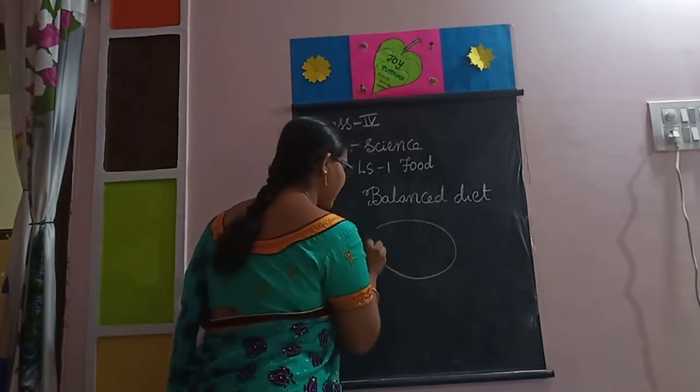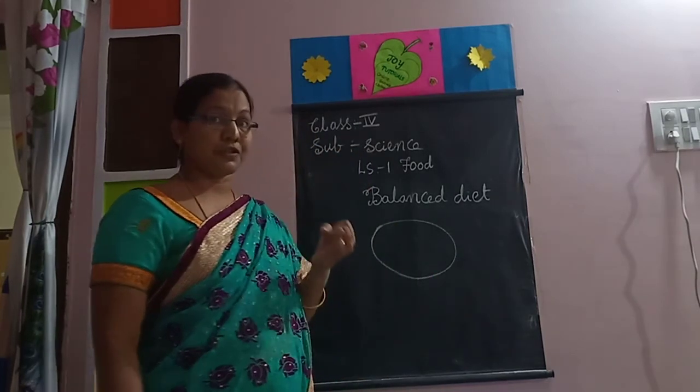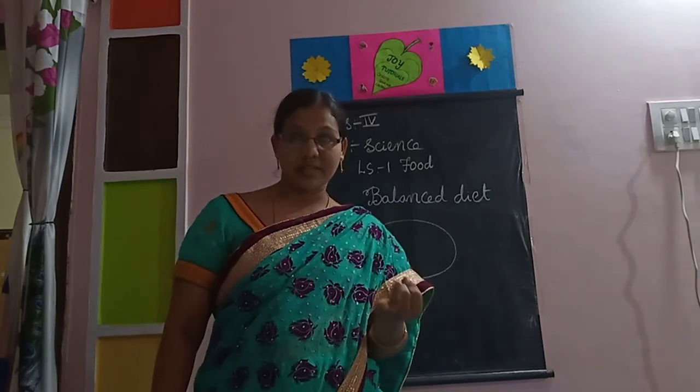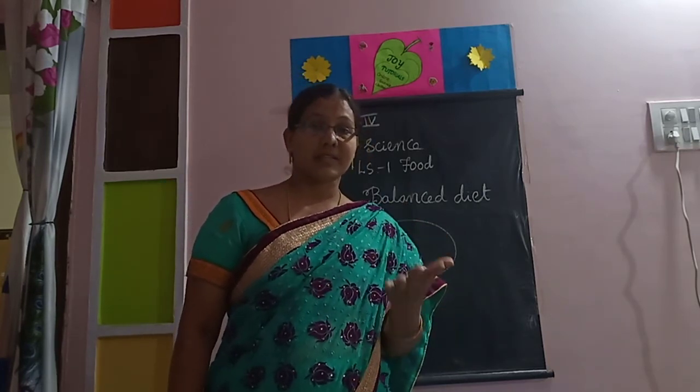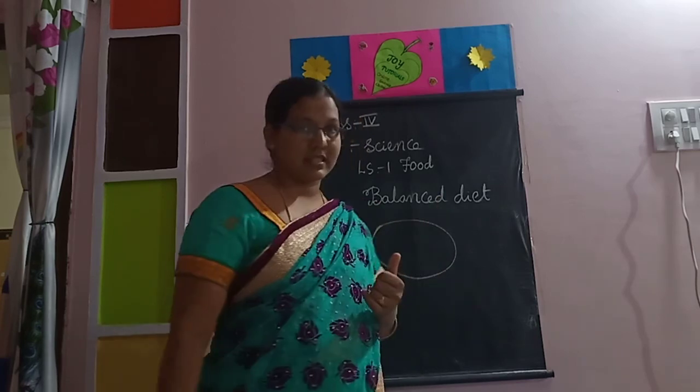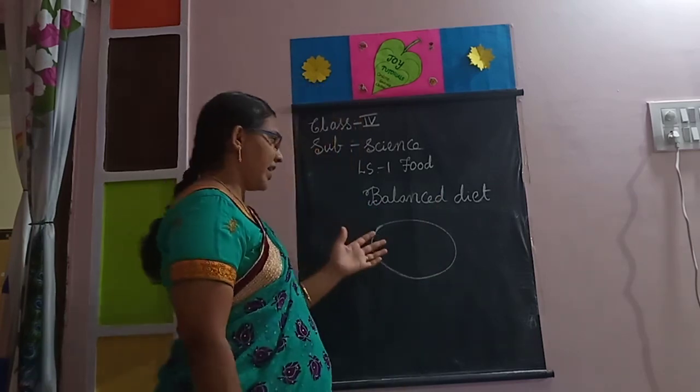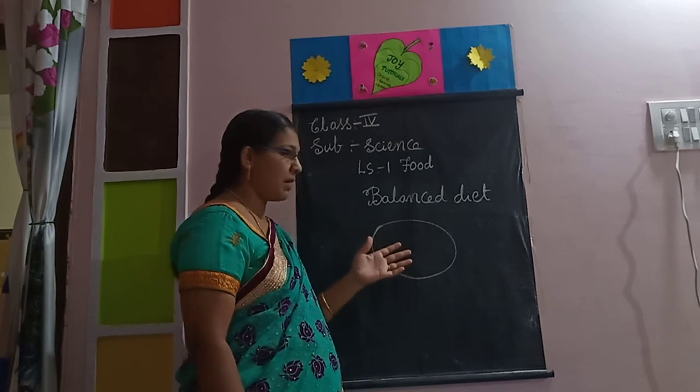In a plate we should see all the nutrients: carbohydrates, proteins, fats, vitamins and minerals, fiber and water. That is the balanced diet.